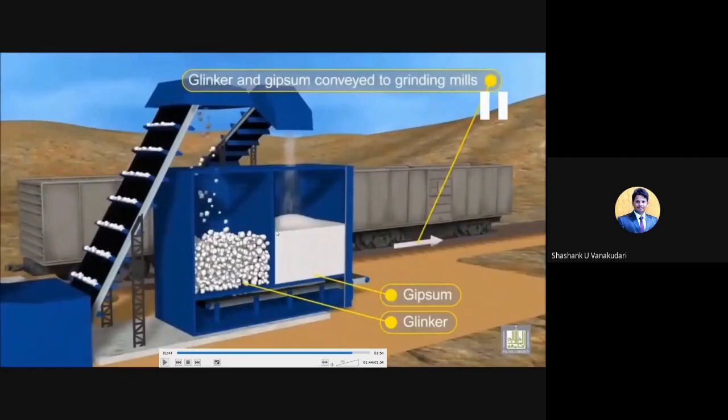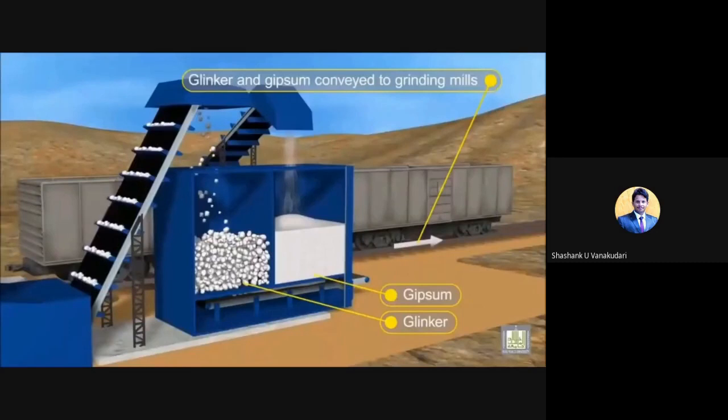After mixing these two, gypsum as well as clinker, it is sent to the cement silos, which are like big chambers where all the cement particles come and are stored. And then, with respect to a required amount of weight, they make proper cement bags and sell them to the market.